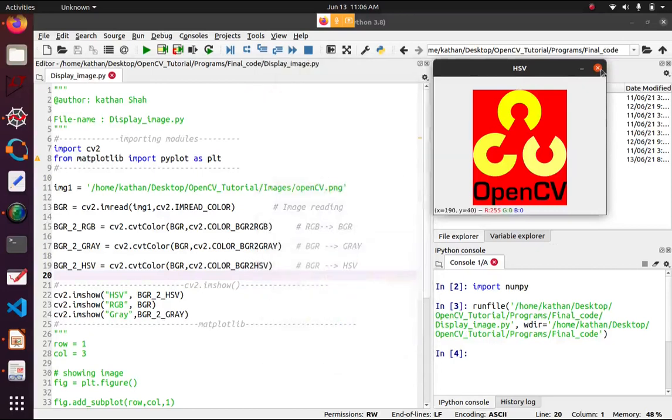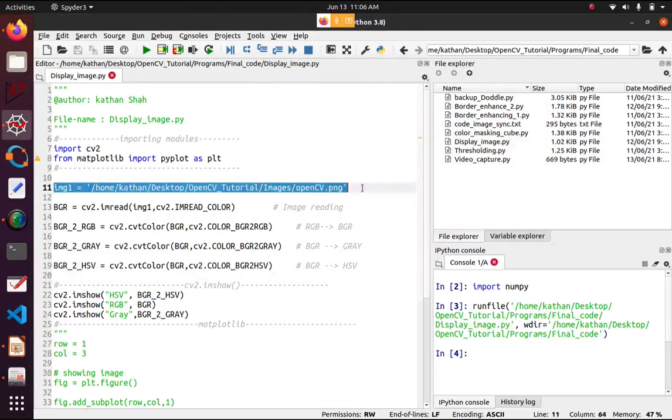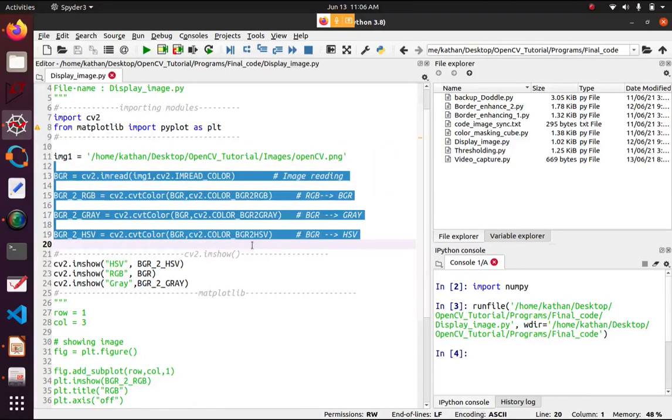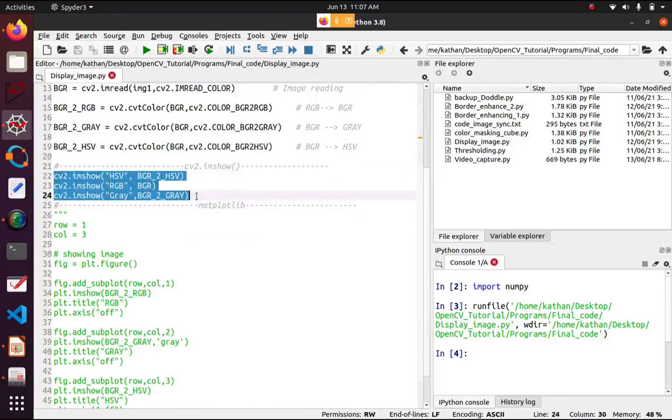Have you opened all three images? First you read the image: enter the address of your image on your local PC, like your home folder name, your folder name and the image name. Then do this reading, and for plotting the image you need cv2.imshow.